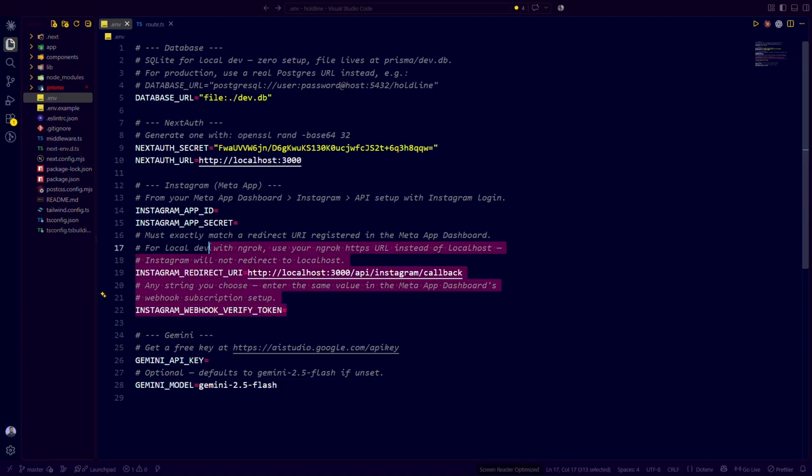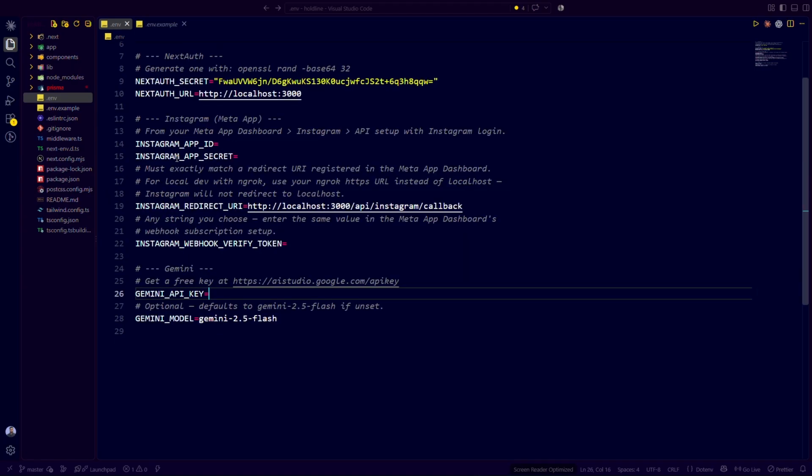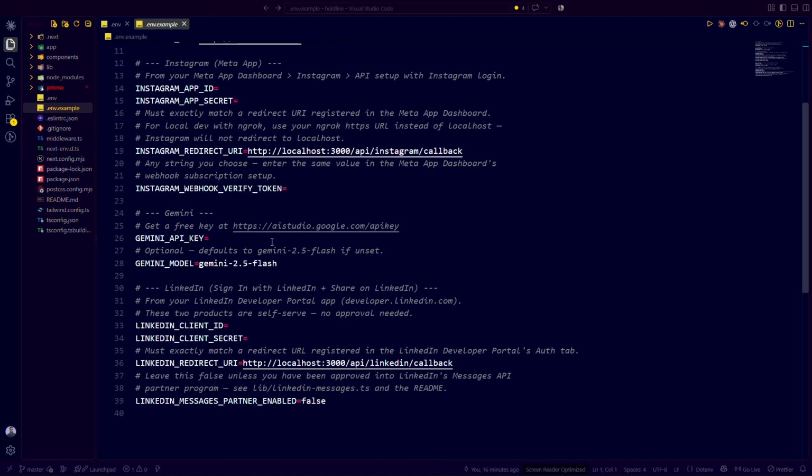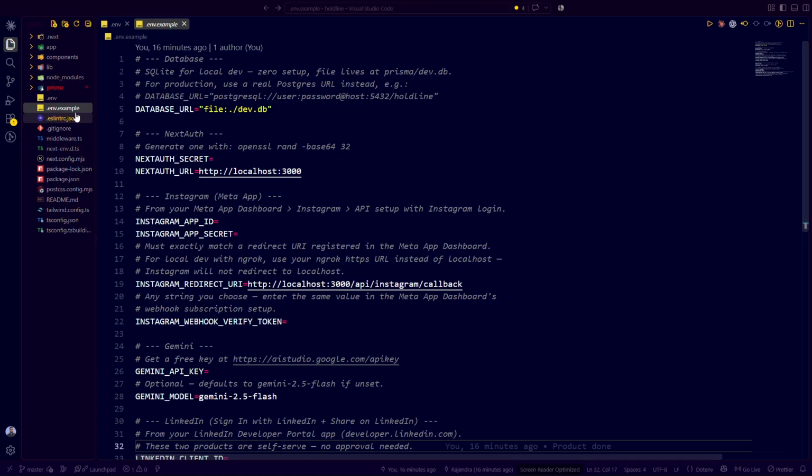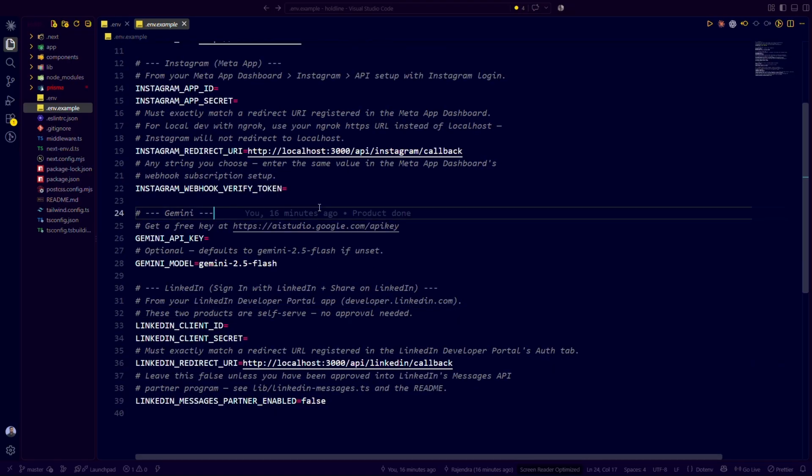In the same way, if you have to implement this for LinkedIn, I will update the code base so that you don't get confused. Basically, it's available in the .env.example file. You can see the LinkedIn client ID and LinkedIn client secret are also available over here. So you can just check out this .env.example file to get an idea of how things work in the real world, and what secrets you have to paste in your .env file to get the basic understanding.